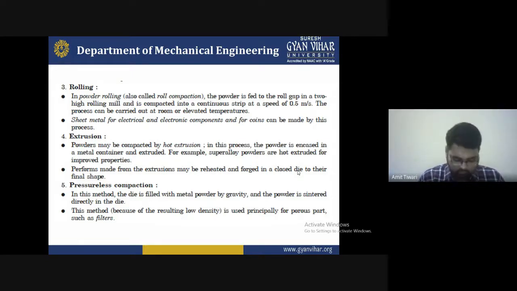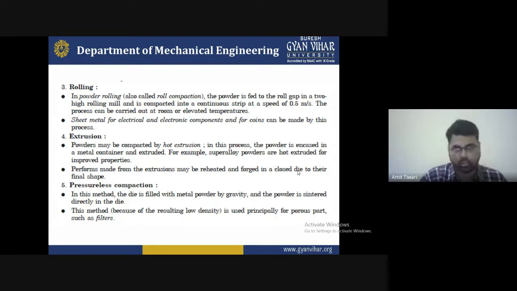So these are some of the reasons why we are selecting the rolling process and the extrusion process. We also use them in powder metallurgy to increase the mechanical strength, chemical strength, and thermal strength of the particular material.